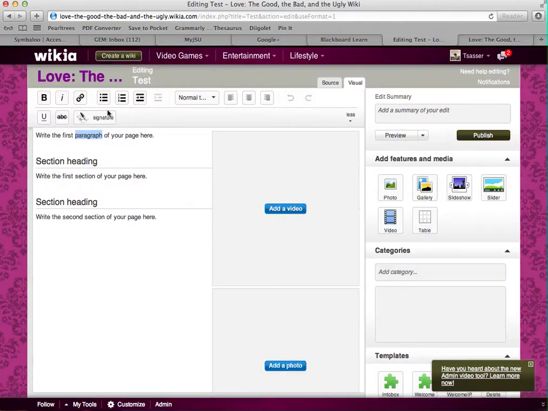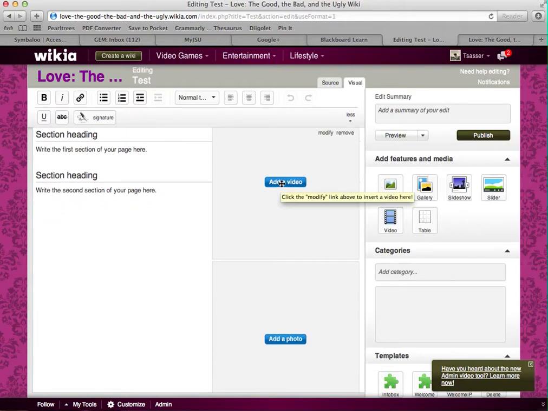You have all these other formatting tools that you can use, and if you want to add a video, you can do that here. And if you want to add a photo, you can do that here. And you can kind of arrange them. You can also do it this way to add one within. So you've got here your media options, a photo or a video.